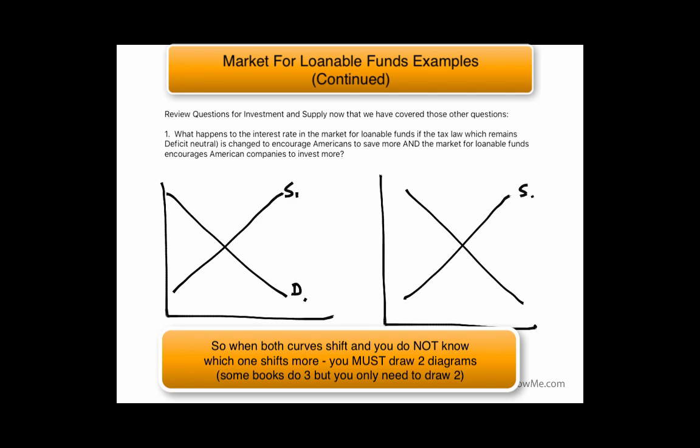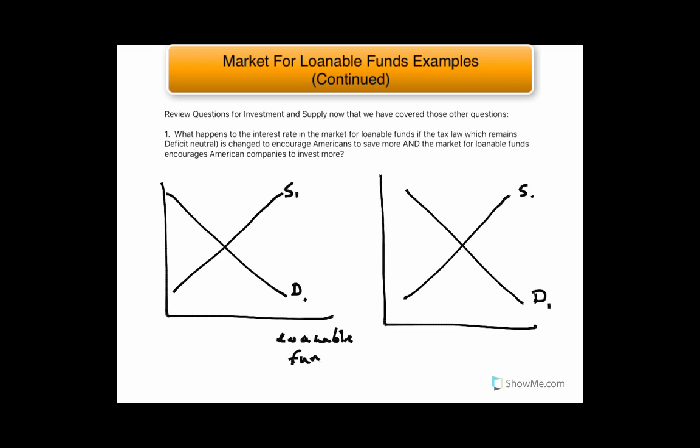What can we say about what happens to the equilibrium interest rate, or what happens to the quantity of loanable funds? I should stress again, this is the quantity of loanable funds, and this is the interest rate, the same on both these graphs.